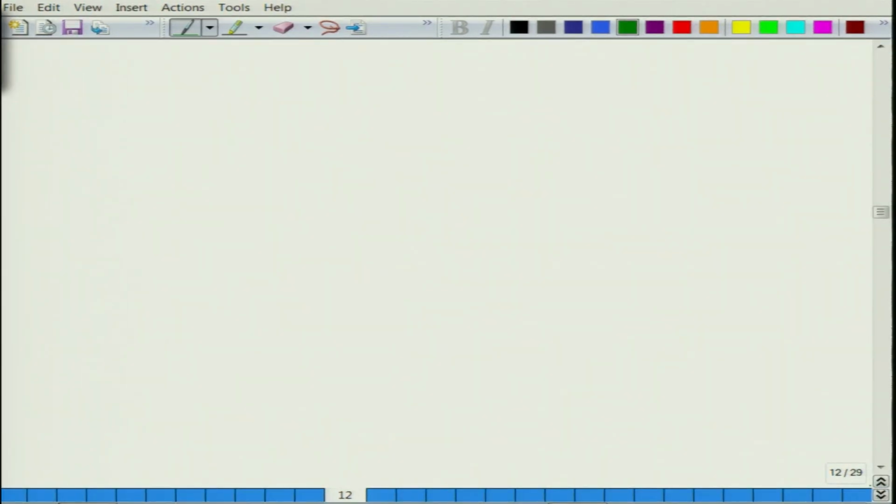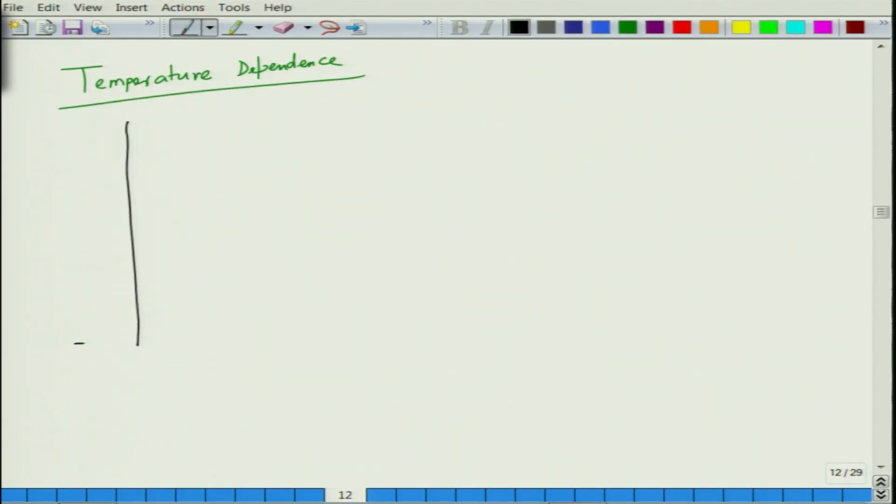Finally, we look at the temperature dependence of the conductivity of semiconductors. For an intrinsic semiconductor, let us say sigma as a function of temperature.